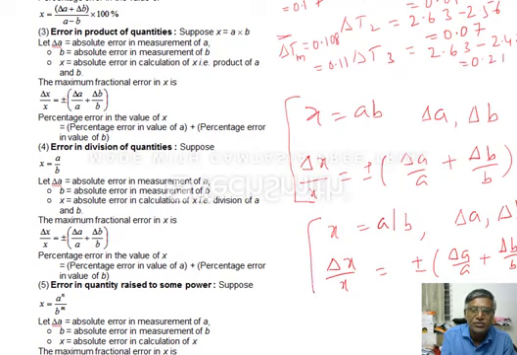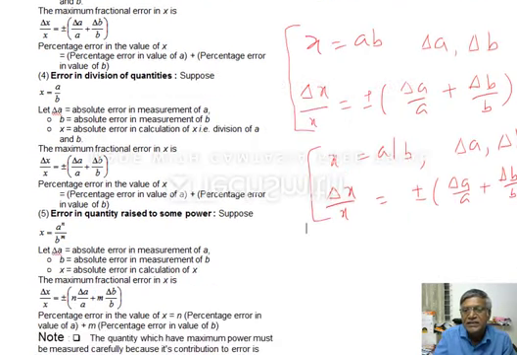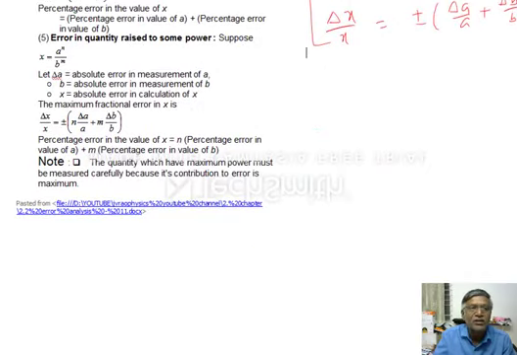This is in division. Next thing is raised to some power. This is most important in the examination point of view. Raised to some power. Suppose X is equal to A to the power of m.